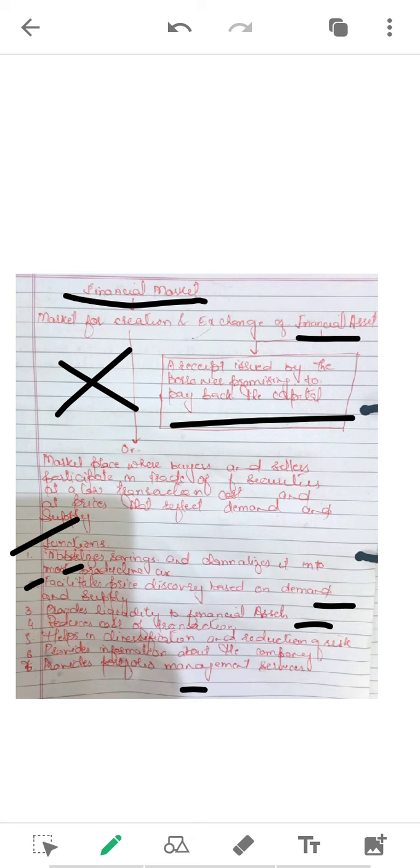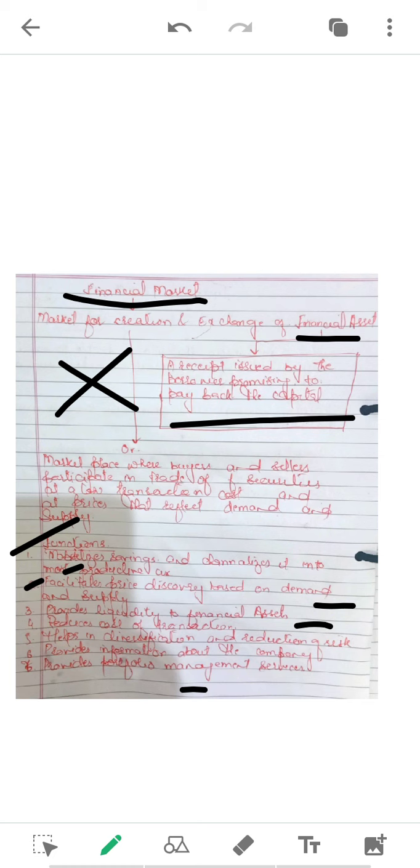And then it provides us with portfolio management services. Nowadays, we do not require expertise to manage our portfolio or to create our portfolio, but the market will provide us the mechanism, or the guidance, or the proper management, wherein we can easily manage our portfolio.